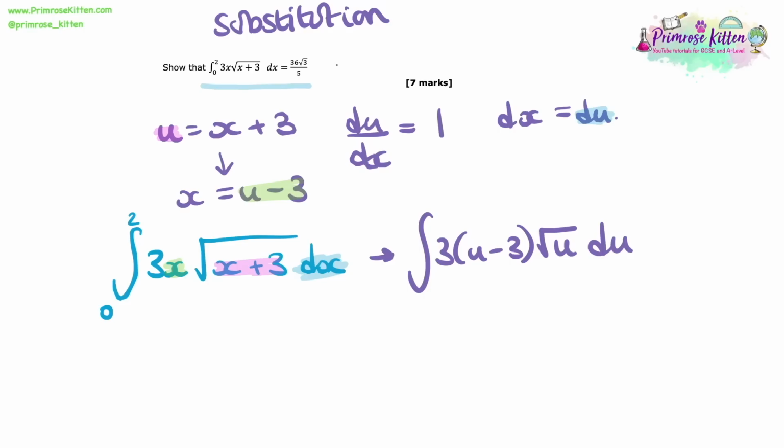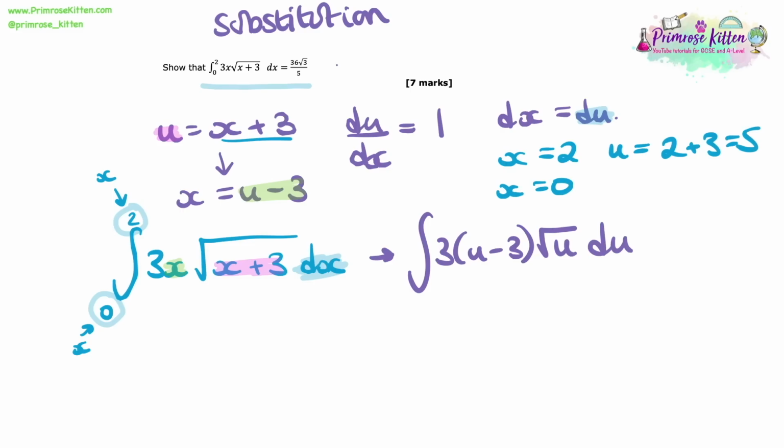Now there's one thing we still need to substitute though, and that's those limits. We can't keep using 2 and 0 because those are x values. We need to substitute them into our equation, u equals x plus 3, to find what their equivalent u values are. So when x equals 2, u is going to be equal to 2 plus 3, which equals 5. So our upper limit is going to be 5. When x equals 0, u will equal 0 plus 3, which just gives us 3. So our lower limit is 3. So we replace those limits with 5 and 3, and now we have something that we can simplify and integrate.